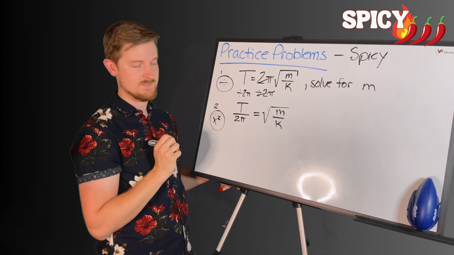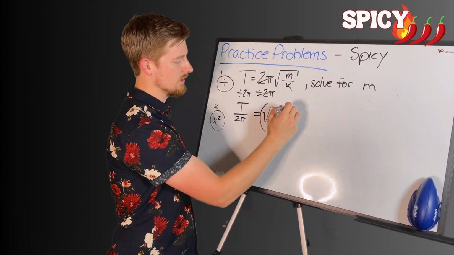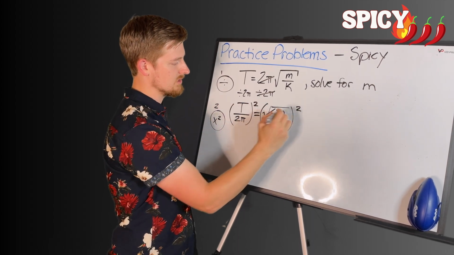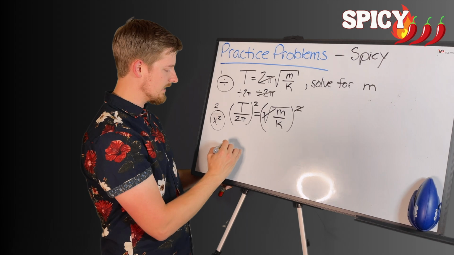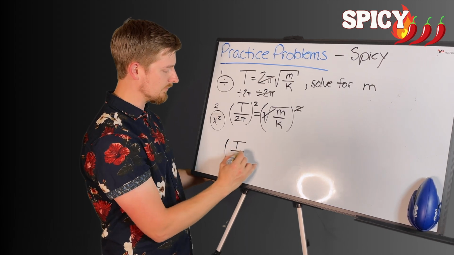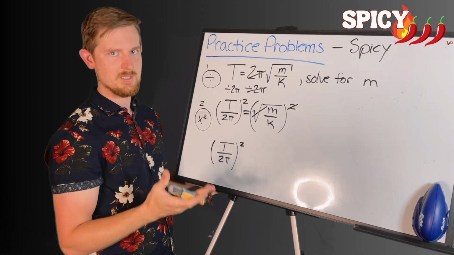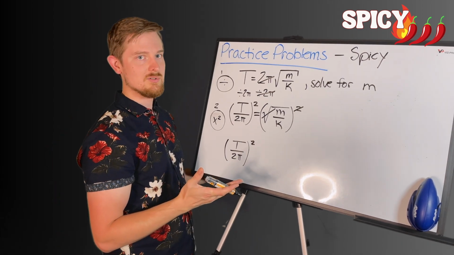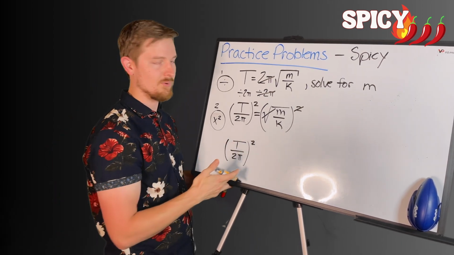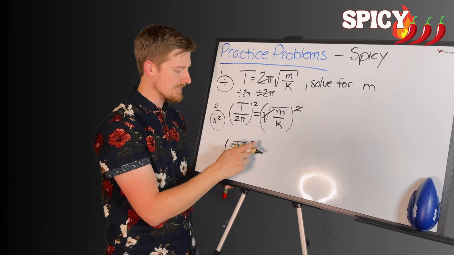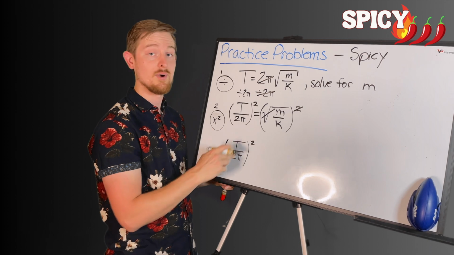So we're going to square both sides. That's our step 2. So we're going to square this side here, and we're going to square this side here. That causes the square root to go away. So I'm going to rewrite my equation, and you can see how I'm using parentheses here in order to help me stay organized because there's a lot of things happening. We don't want to get lost because I forgot a parenthesis, and so the square only went to the t, but the square is acting on the t and it's acting on the 2 pi, so the parentheses are important.